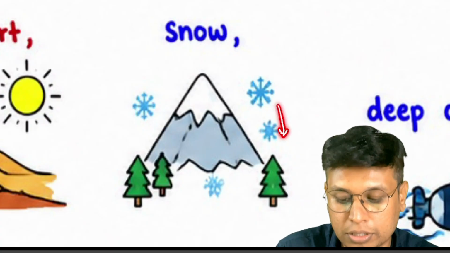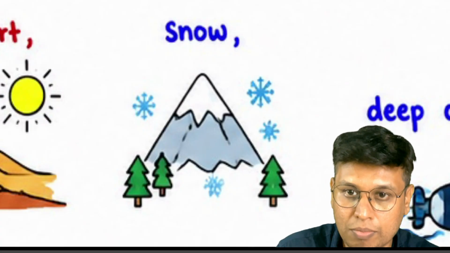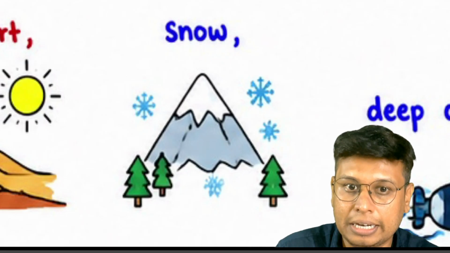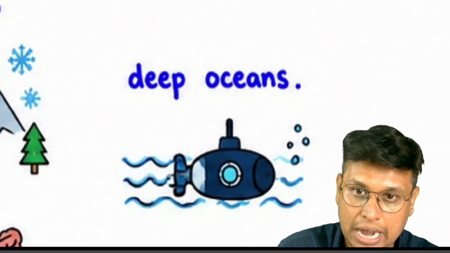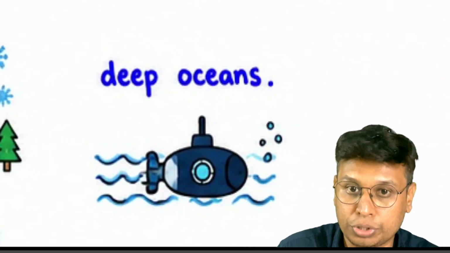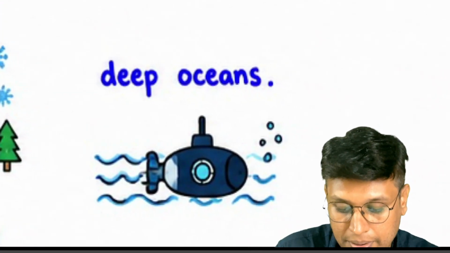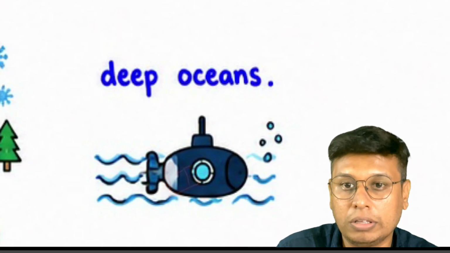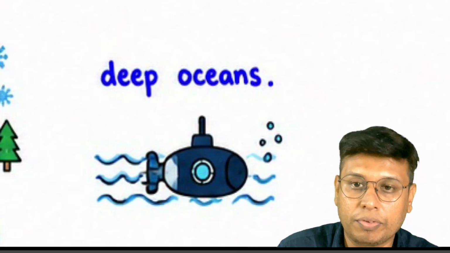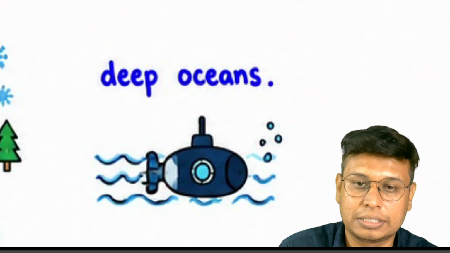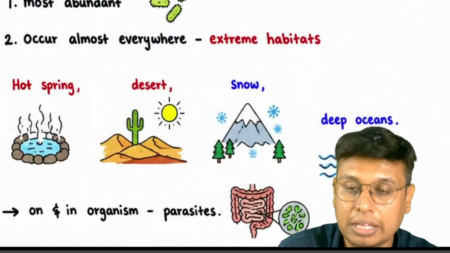Here metabolic rates go down, there is not much biomass, and protecting from the cold itself is a challenge, but still bacteria survive here. And then we have deep oceans where pressure and temperature change. Those are not easily inhabitable. Only a few extremophiles will survive here.